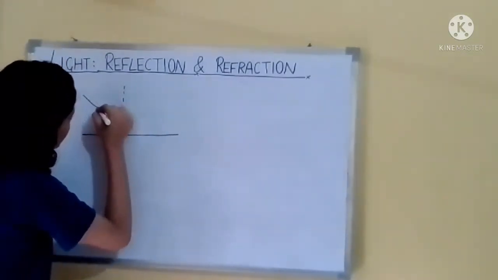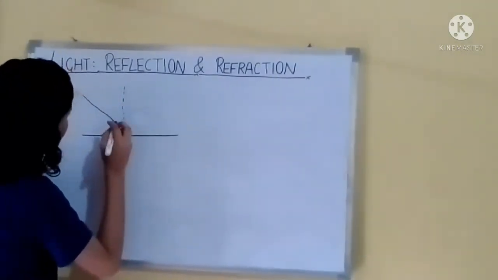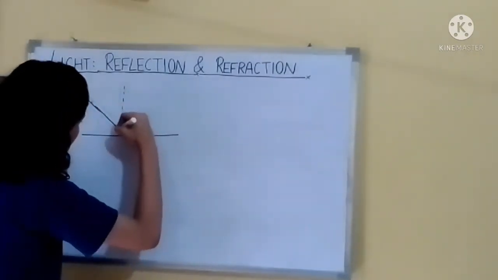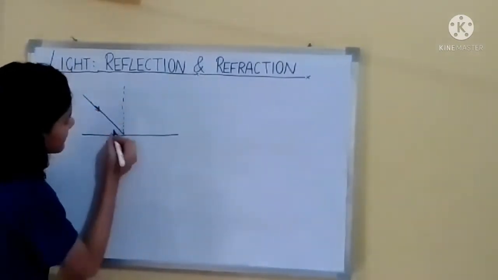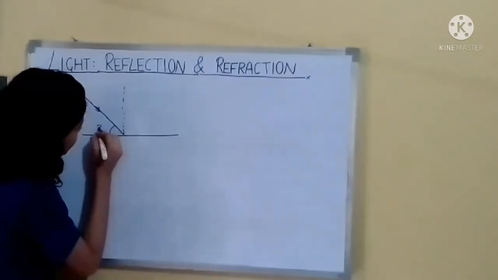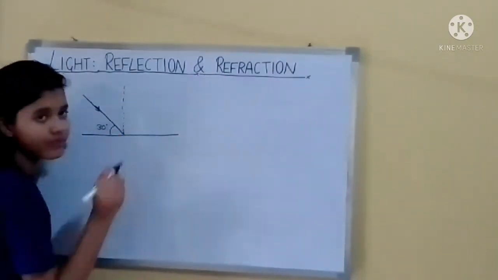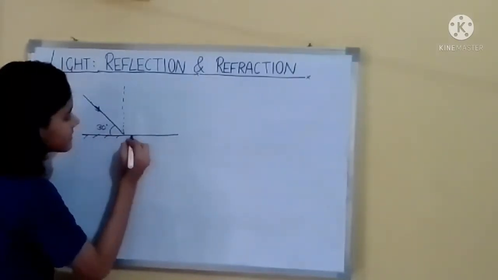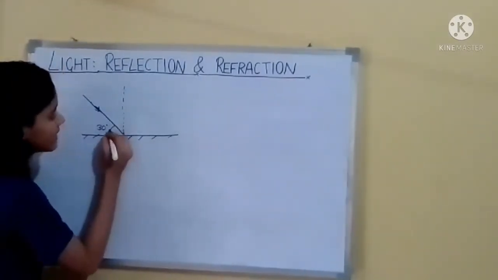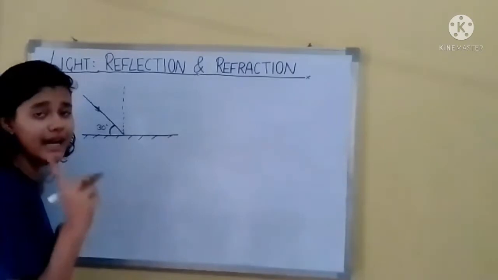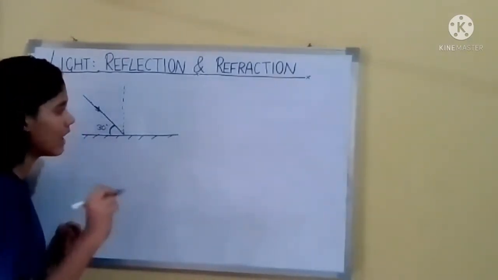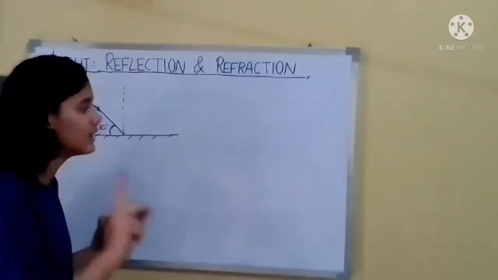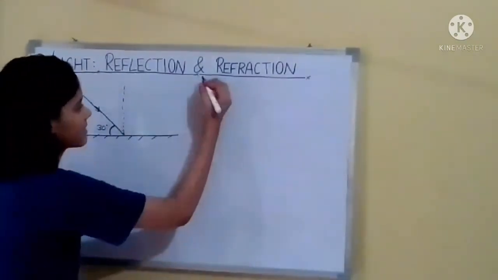Now see, if a question is given where this is a plane surface, this is the normal, and the incident ray is making 30 degrees with the plane surface. This angle is 30 degrees and the angle of incidence is not given. Then how will we find it? We know that the normal makes a right angle, meaning 90 degrees, with the surface.